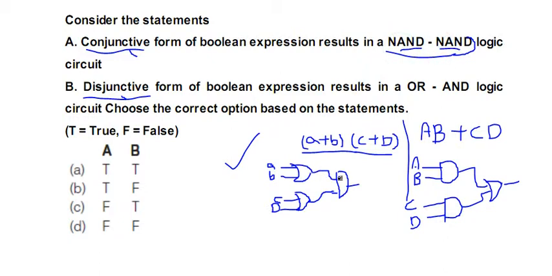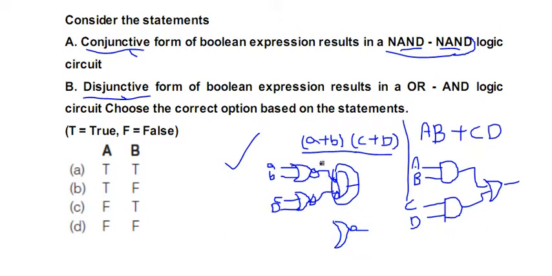If we want to convert this into NAND, we will put a NOT here, a NOT here, a NOT here, a NOT here. These two NOTs will compensate each other and cancel each other. Now this gate will get converted into a NOR gate.